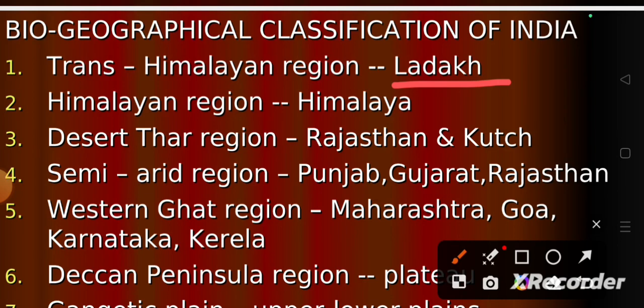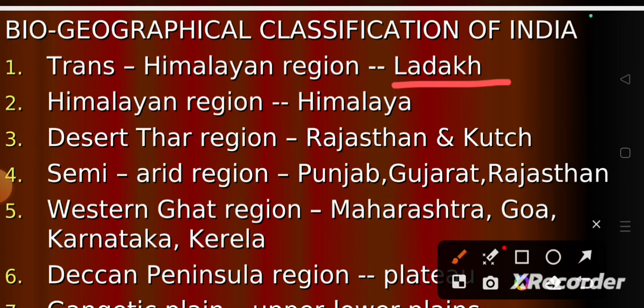They are: the Trans-Himalayan region, which has Ladakh and the Tibetan plateau, and the Himalayan region, which has the northwest Himalayas, west Himalayas, central Himalayas, and eastern Himalayas.